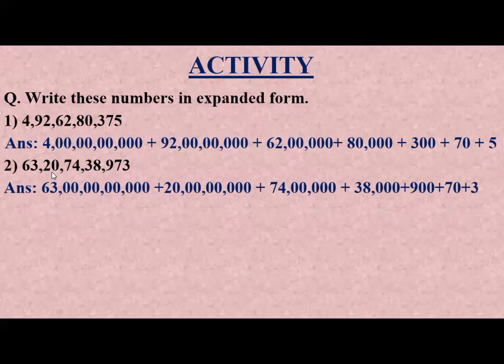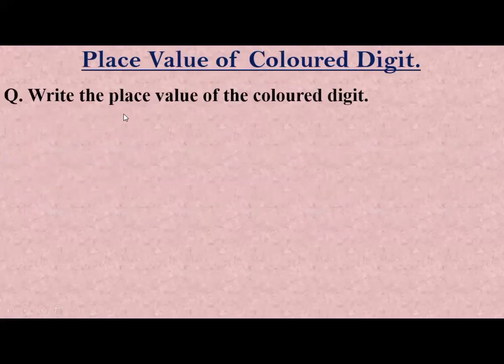Second group is crore group. So we write here 20 crore, and the third group is lakh group. So we write here 74 lakh, and this group consists of thousand group. So we write here 38,000. Then we write 900 plus 70 plus 3. So this number is called 63 Arab 20 crore 74 lakh 38,973.